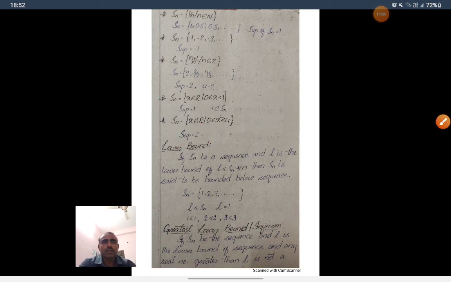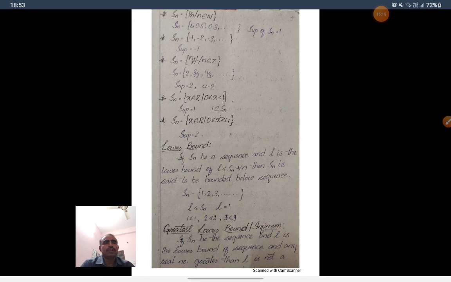In the same way, lower bound. If Sn is a sequence, L is said to be a lower bound if L is less than or equal to Sn for all n. So all the elements of Sn are greater than or equal to L. So L is called a lower bound and the sequence is called bounded below.